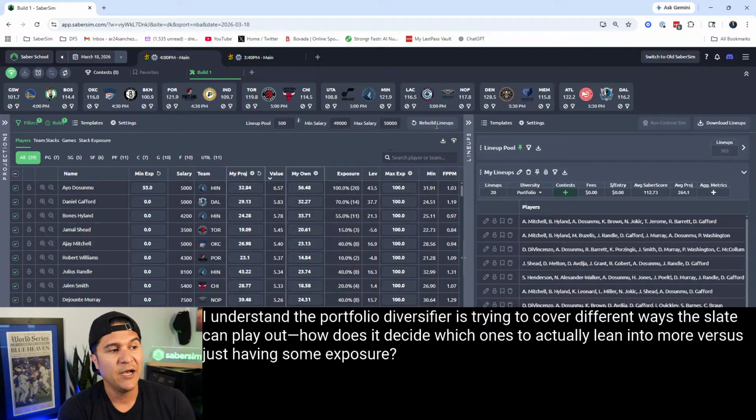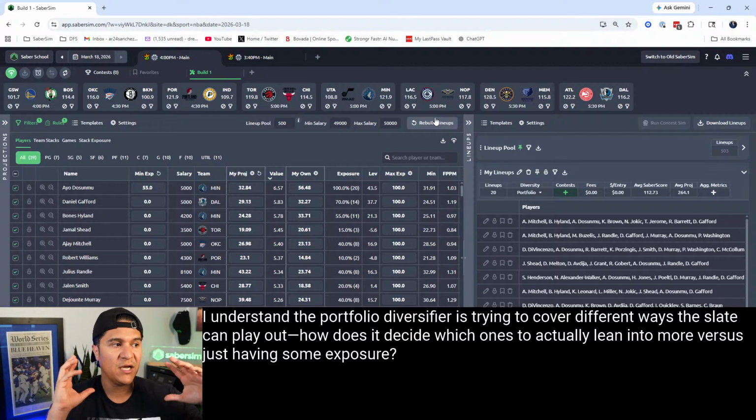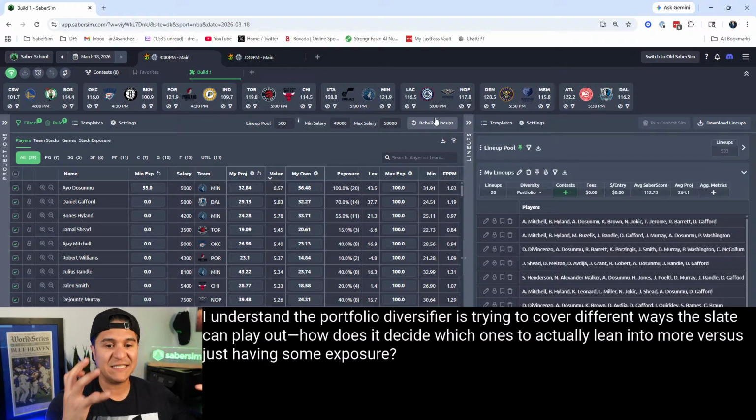Building lineups. This part decides what ways the slate can play out and the lineups that come from those scenarios, right? Because we are effectively simulating the slate and building a lineup. And then we put it into the pool. And then we simulate the slate again. We build a lineup, we put it into the pool, right? So all the different ways the slate can play out happen in the lineup building process.